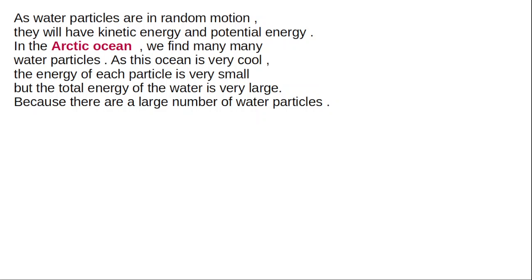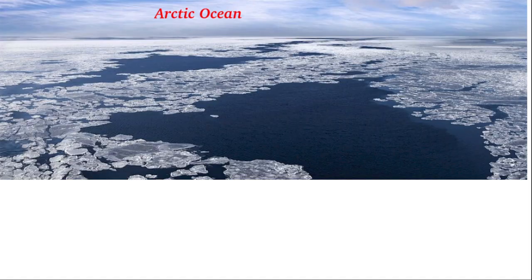Here in the Arctic Ocean, energy of one particle is very small, but total energy of the Arctic Ocean is very large, because there are many water particles. Now let us see the Arctic Ocean. There are no sea waves, only standstill water. At many places you will see floating ice.